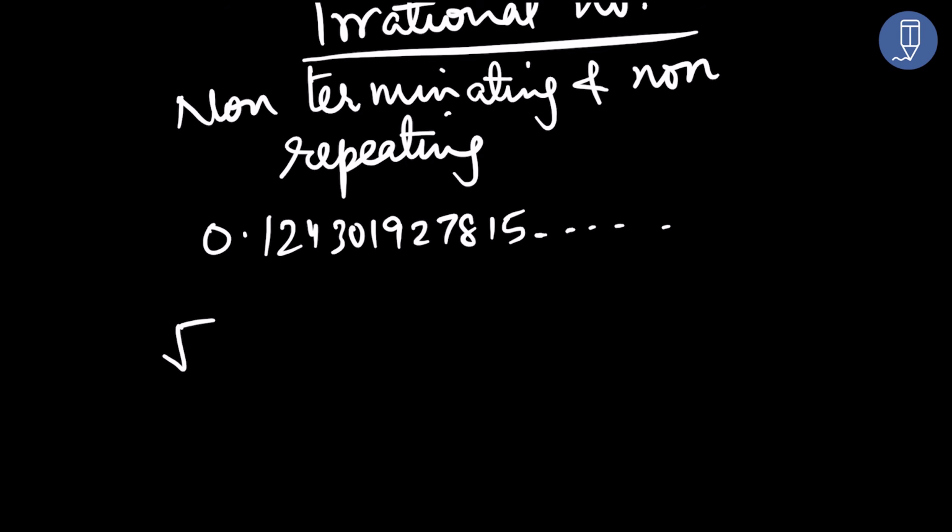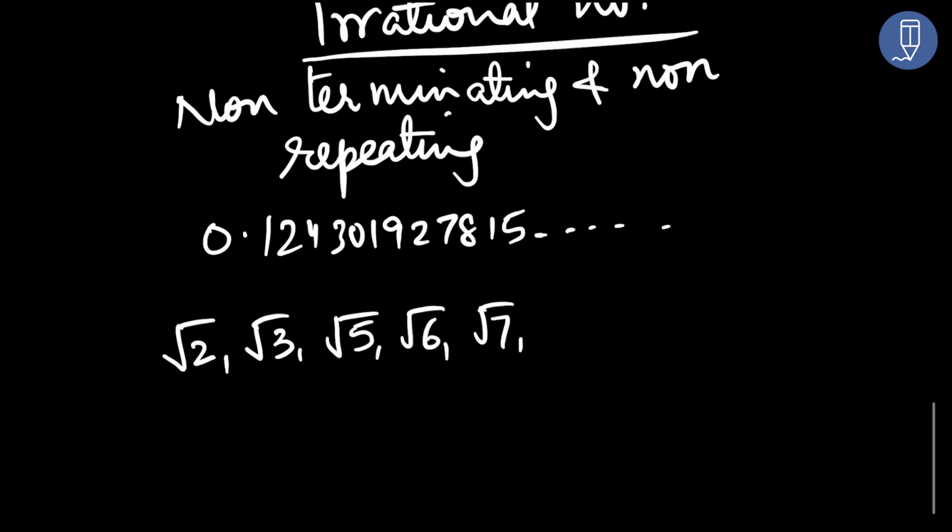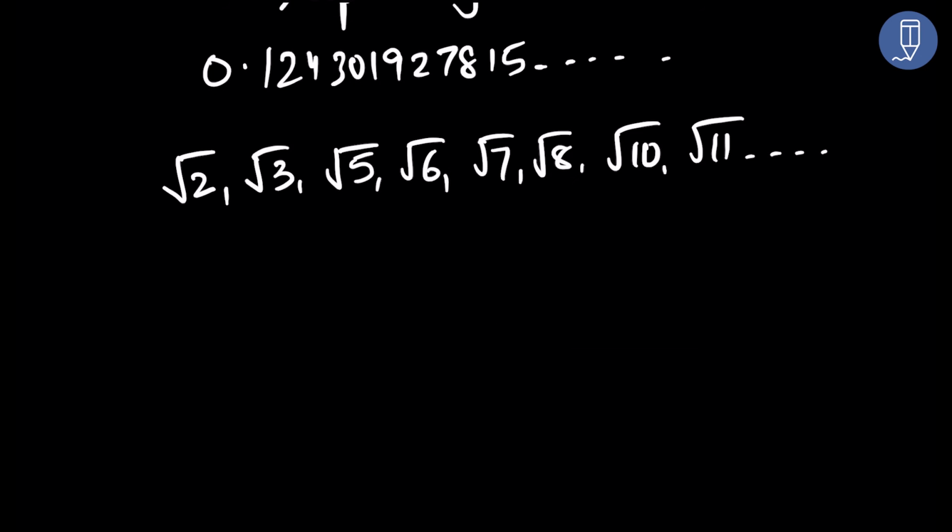All those numbers which have a square root sign: square root of 2, square root of 3, square root of 5, square root of 6, square root of 7, square root of 8, square root of 10, square root of 11, and so on. All these are also irrational numbers. Now if you notice, I missed square root of 4 here. I did not write square root of 9 here.